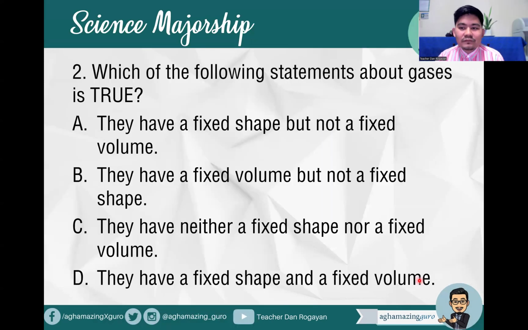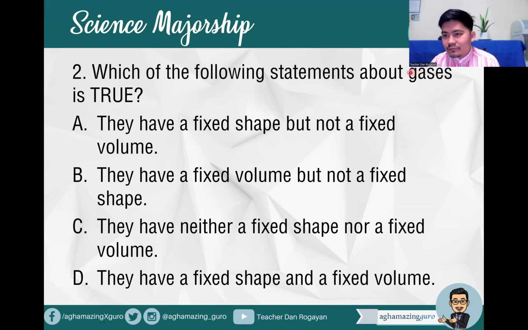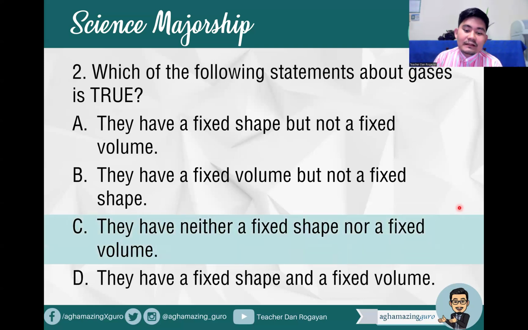Item number two, which of the following statements about gases is true? A, they have a fixed shape but not a fixed volume. B, they have a fixed volume but not a fixed shape. C, they have neither a fixed shape nor a fixed volume. Or letter D, they have a fixed shape and a fixed volume. So what's your answer here? We just discussed earlier that gases have neither a fixed shape nor a fixed volume.